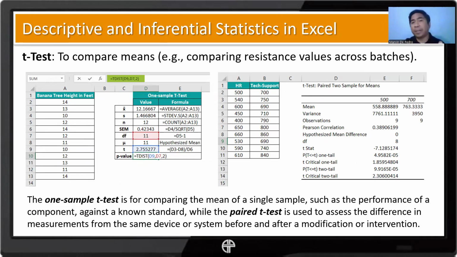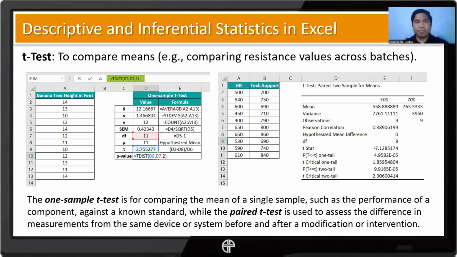We have a corresponding critical value for each degree of freedom, which is basically based on the sample size. So it follows that each sample size has a corresponding set of critical values, of course, given our significance value, or the alpha.